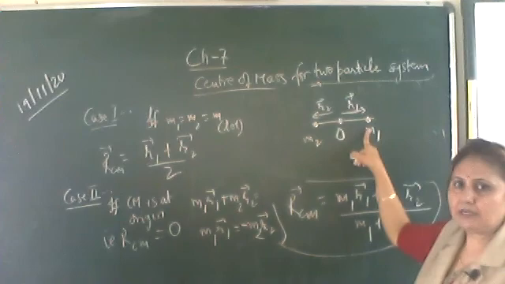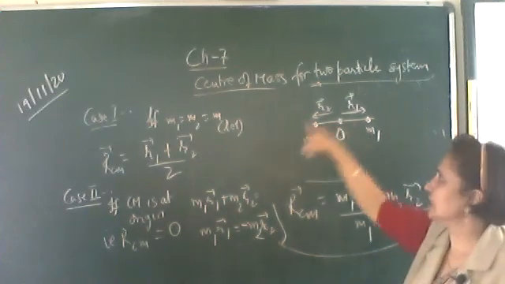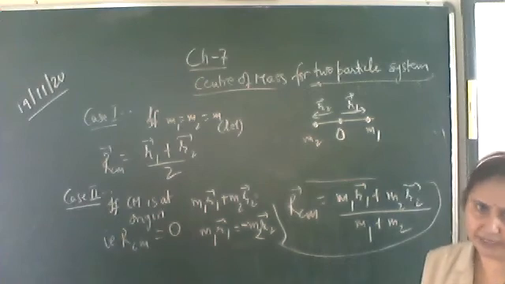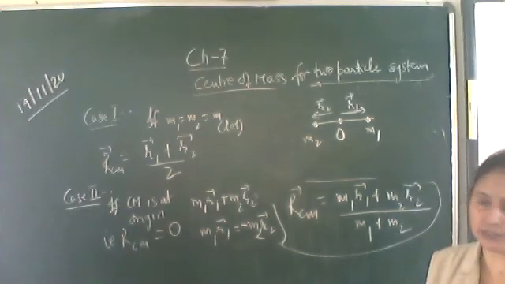One particle along plus x-axis, the other particle along minus x-axis, if the center of mass is at the origin.